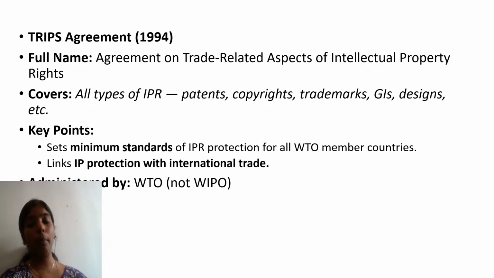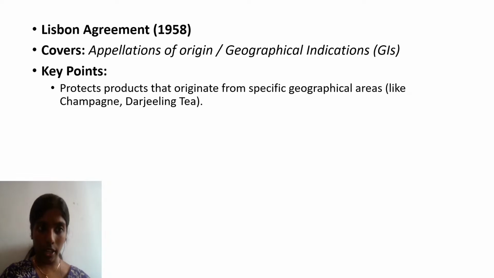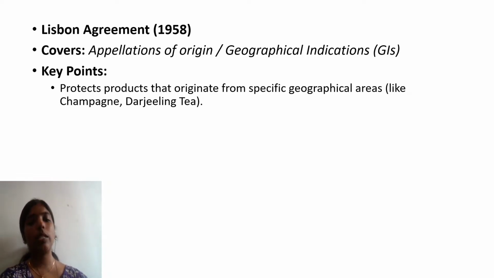Another important point is that the TRIPS agreement links IP protection with international trade, and it is administered by the World Trade Organization, not WIPO. So this is all about the TRIPS agreement. Next is the Lisbon Agreement. The Lisbon Agreement happened in 1958, and it covers appellations of origin, geographical indications. According to this agreement, it protects products that originate from specific geographical areas like Champagne, Darjeeling tea, etc.